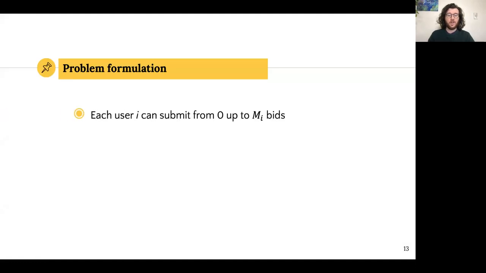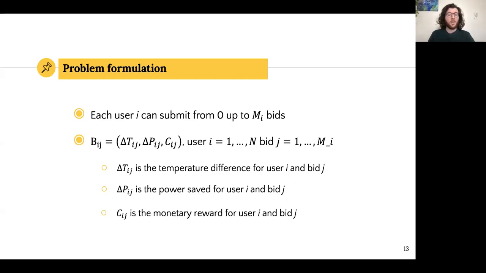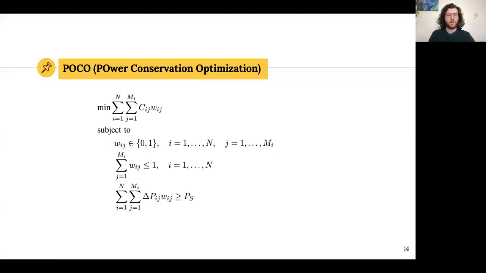Now, for each user, they can submit from 0 up to Mi bids. And so what is a bid? A bid is a triplet of values. We have the temperature, delta T, the temperature difference that they would be willing to set in their thermostat. We have delta P, the power saved for that change. And C, which is how much money they would want, the cost that they require from the utility company to make that change for a short amount of time. And so this is how we formulated our problem.